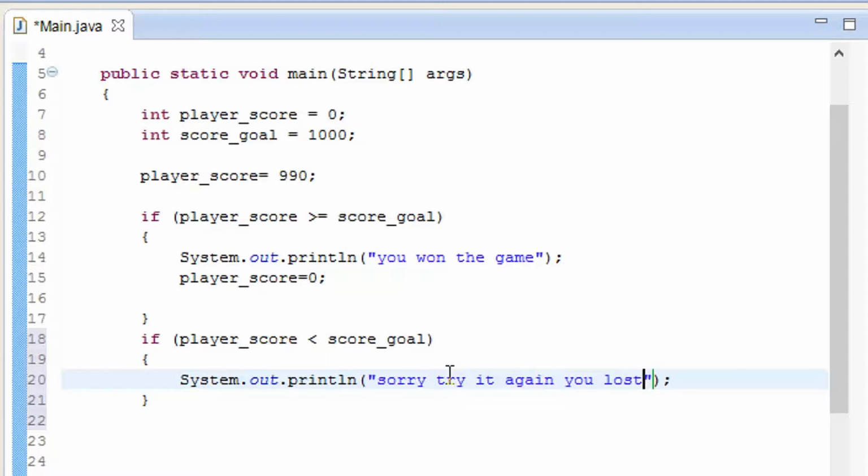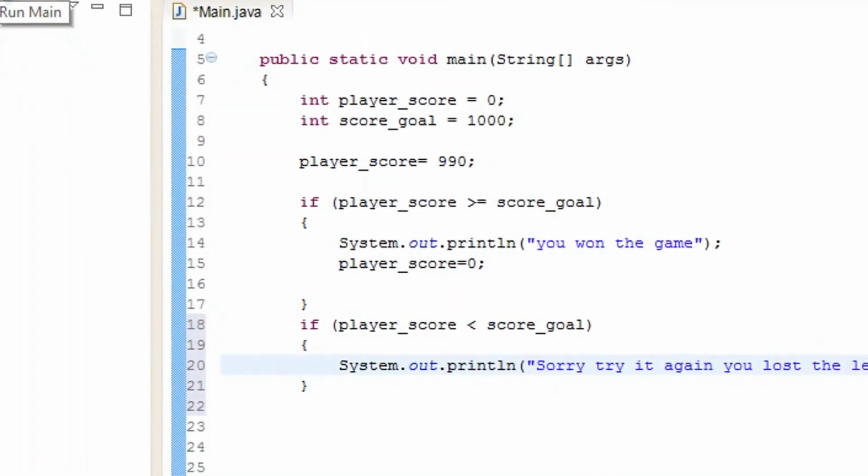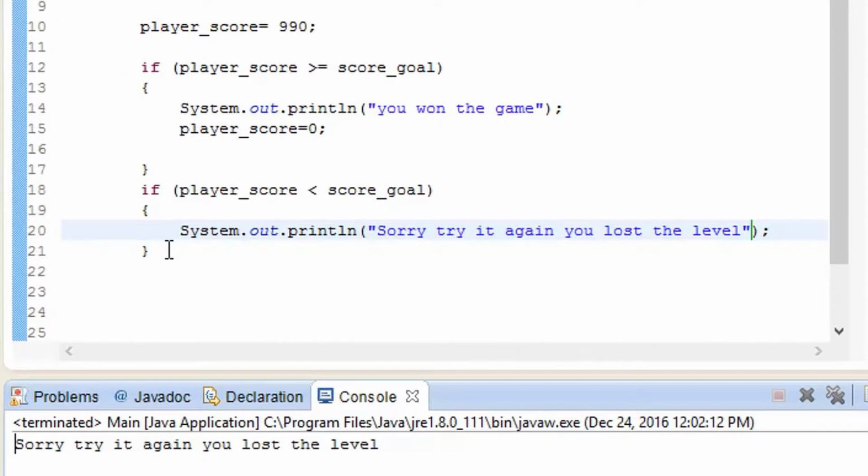You lost the level. This message is going to appear whenever he hits the score. So I'm going to play this one and see the message showing that sorry, you lost the game, because it is less than 999.